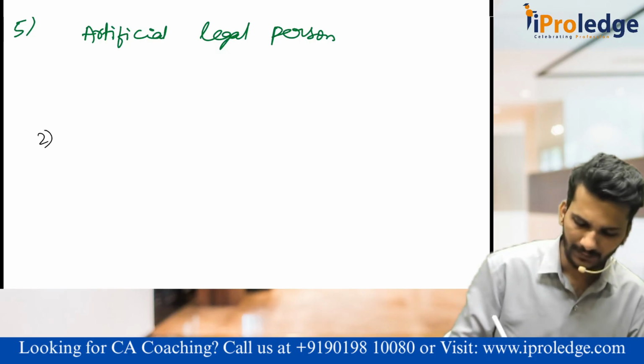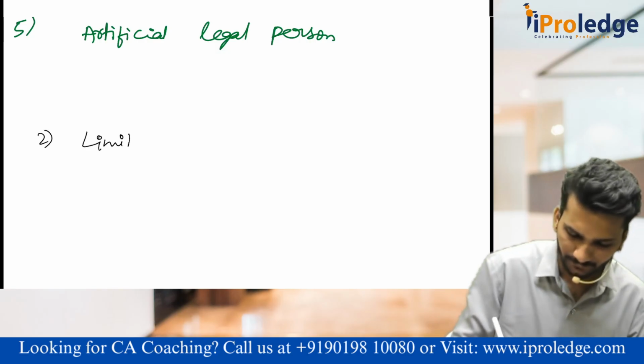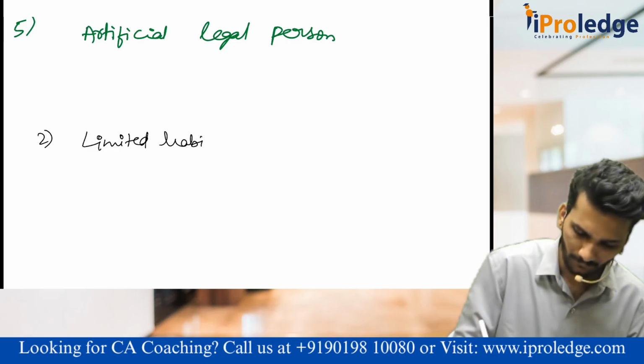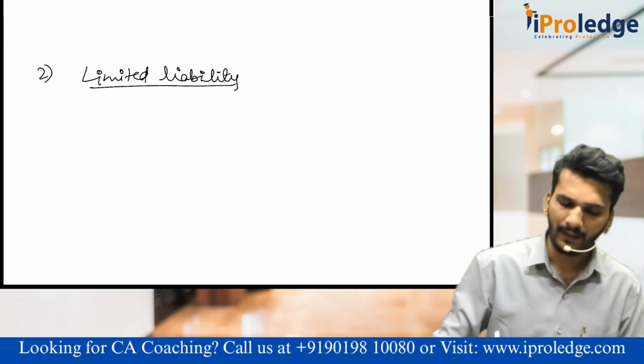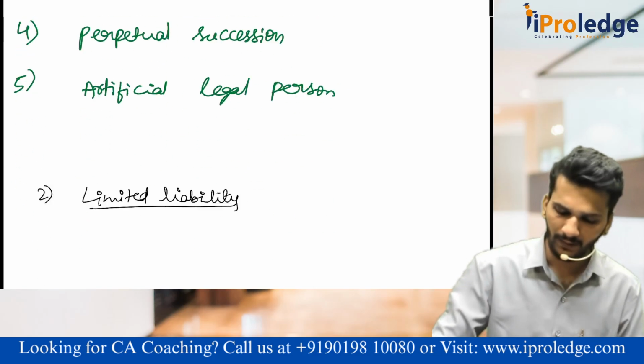Second feature is limited liability. Limited liability means the type of company will decide it.